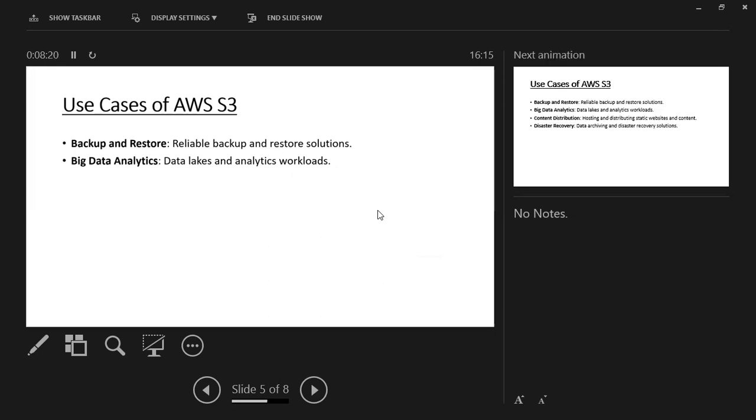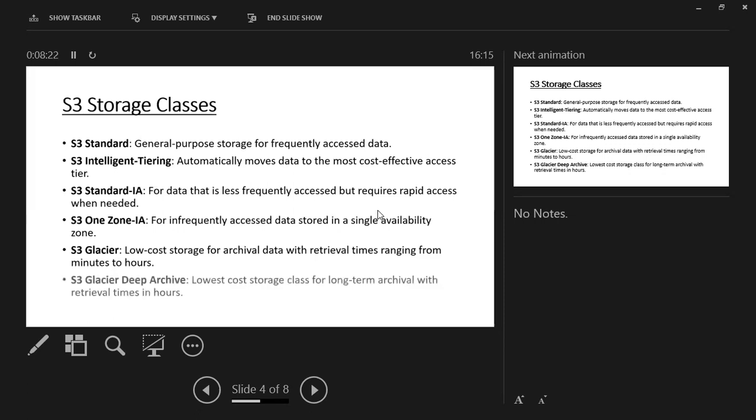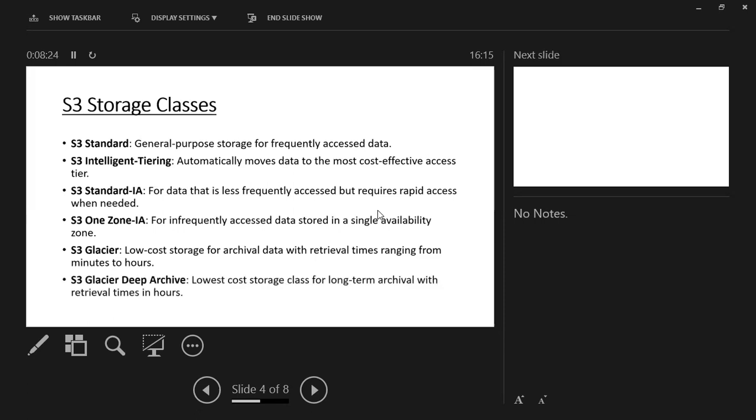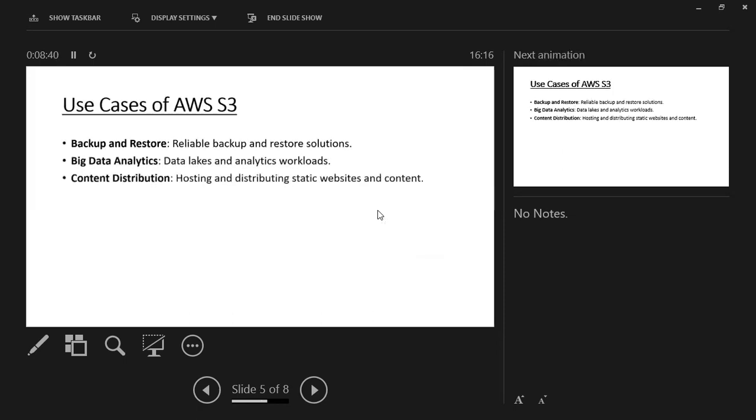Like we saw previously, we have S3 Standard-IA classes and S3 One Zone-IA classes, which categorize which data is rapidly used by us and which is not. And third is content distribution.